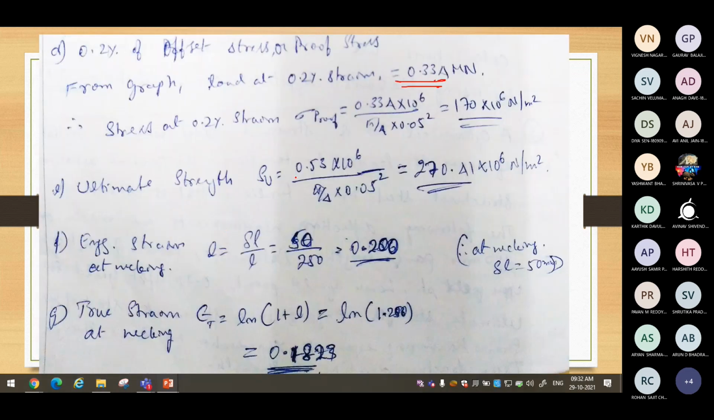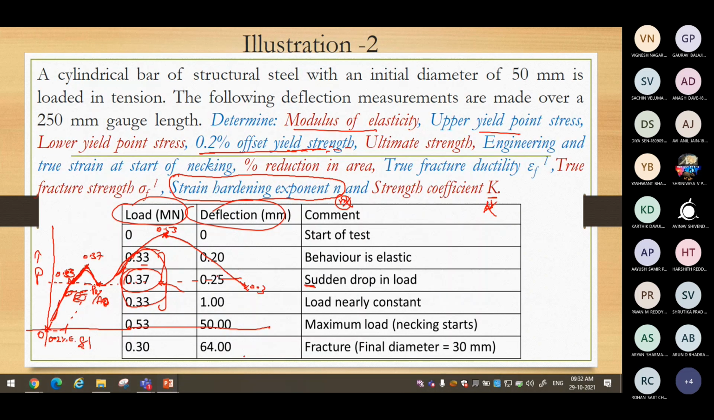Ultimate strength is the ultimate load by the area. Engineering strain at necking is the maximum change in length, where necking occurs. Read the graph, this given table or the graph. Necking occurs at the ultimate load position. From here, the true stress strain curve goes like this, and the engineering stress strain goes like this, because the true stress is the load by the instantaneous cross sectional area, whereas engineering stress is the load by the original cross sectional area. Okay.